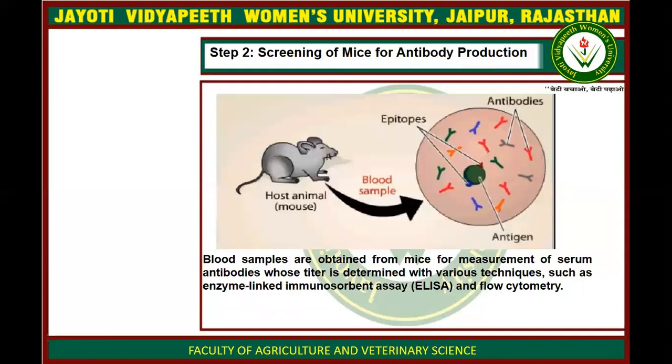We take blood samples of the mouse, not the complete mouse, only blood samples, so that we can assure there is production of antibodies. The antibody production is screened by processes such as enzyme-linked immunosorbent assay or flow cytometry. These are the techniques used for screening antibody production.